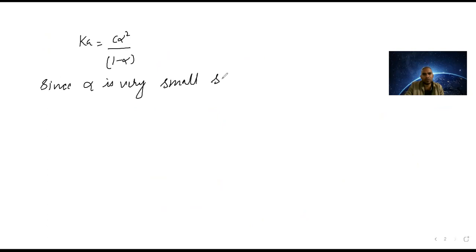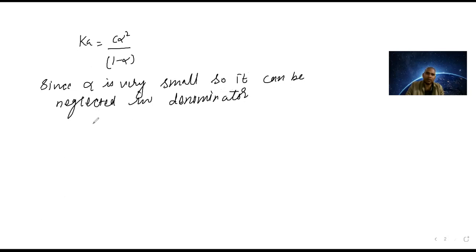Now Ka we got is C alpha square upon 1 minus alpha, right? Now since alpha is very small, it can be neglected in the denominator.